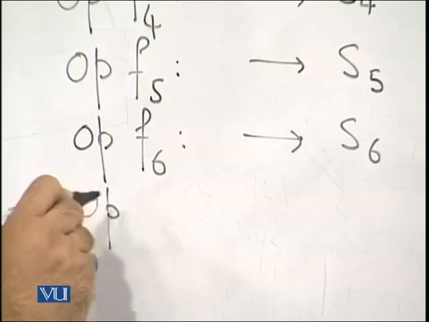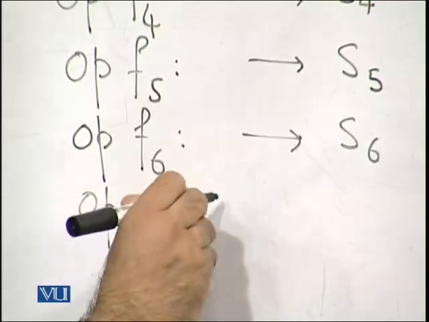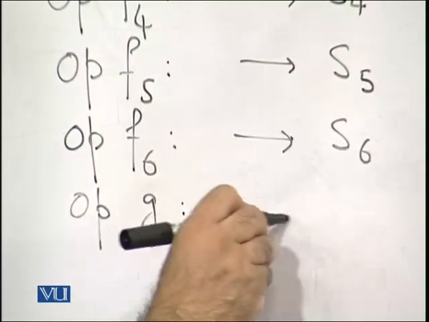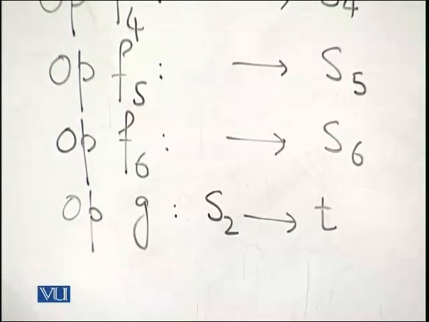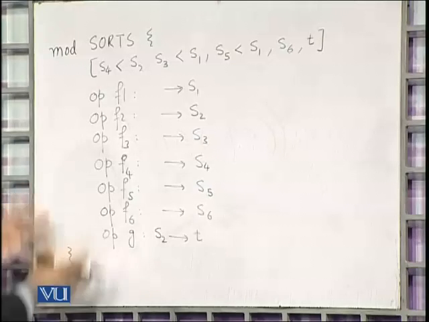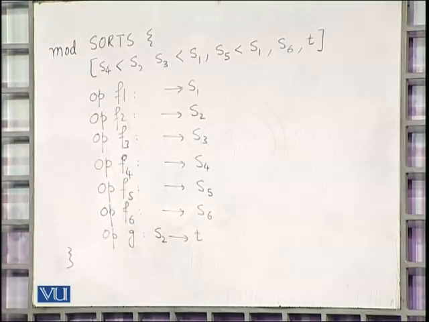and I have an operation G which takes S2 and gives me a T. So these are the operations defined on this module here.